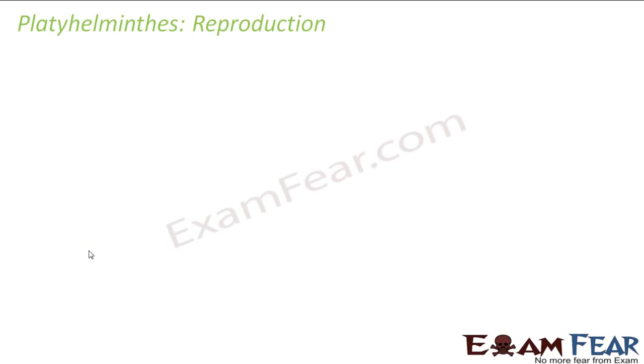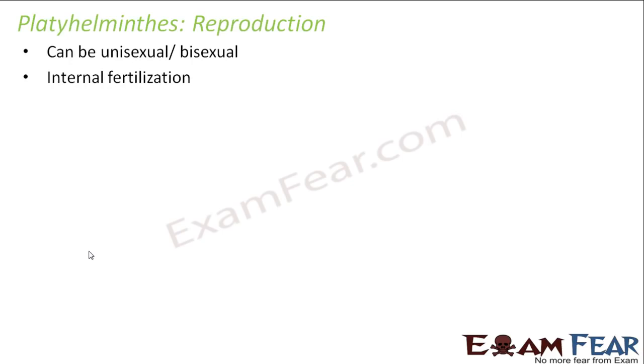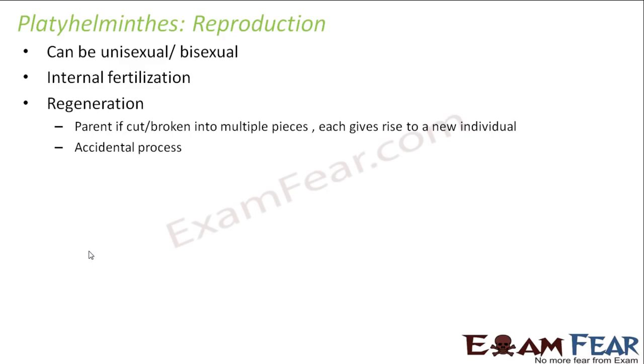Okay, so now let us talk about reproduction. So how do these organisms reproduce? Now they can be unisexual or bisexual, that is both sexes in one organism or only one sex in one organism. So both ways are possible with platyhelminths. Fertilization is internal, that is the fusion of the gametes takes place inside their body.